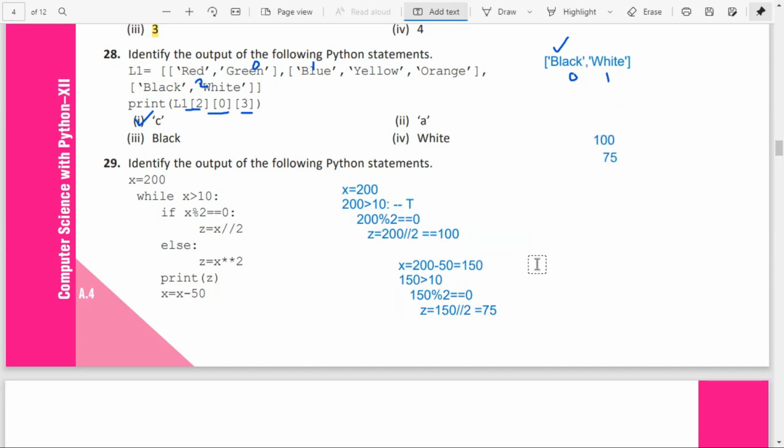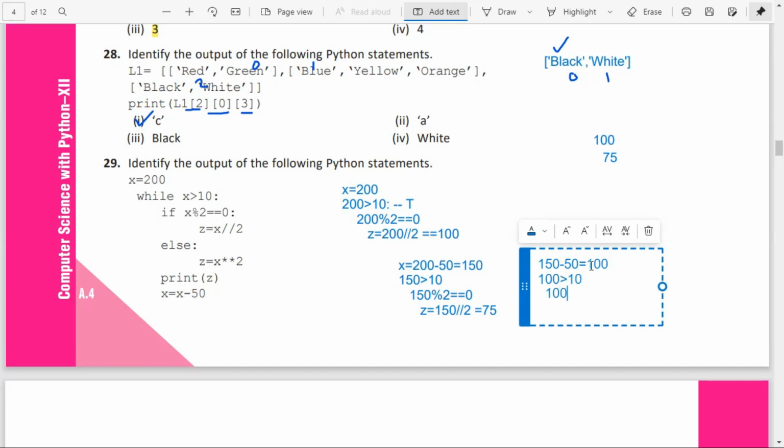Now 150 minus 50 means how much? x will become 100. Now x equal to 100. 100 greater than 10, that is true. 100 modulus 2 equal to 0, that is also true.